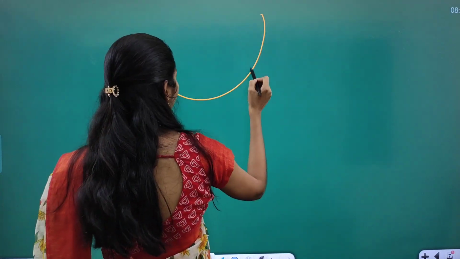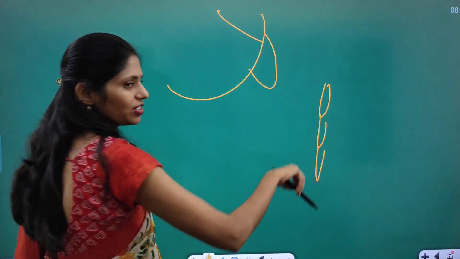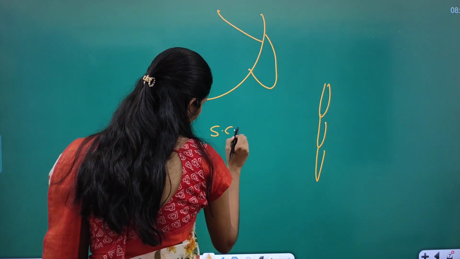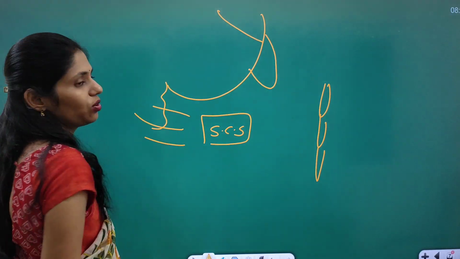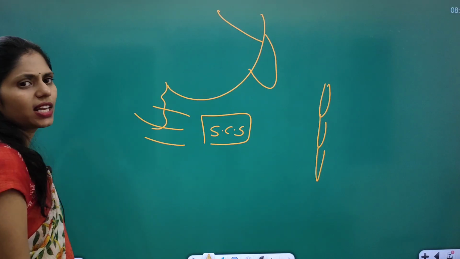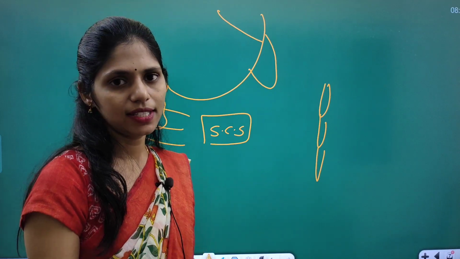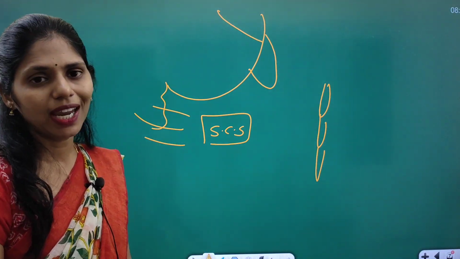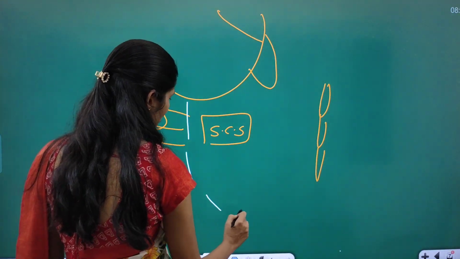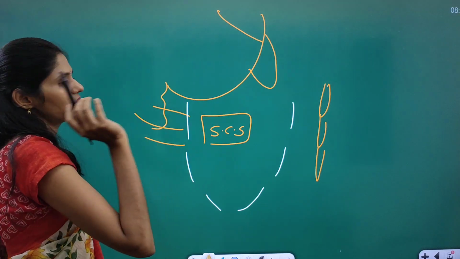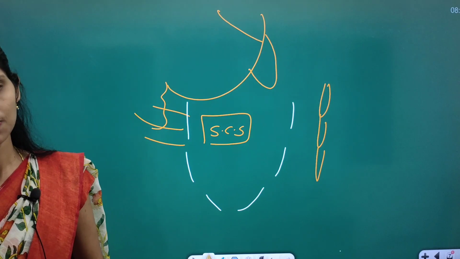So this is China, this is Russia, and this is the Korea part. And here we have Japan. This sea is the South China Sea, and many countries share a boundary with it. The South China Sea is one of the disputed areas. China is claiming the entire South China Sea. It came up with the concept called the 9 dash line, and it is saying this entire region comes under China. There are three important islands where a dispute is going on.